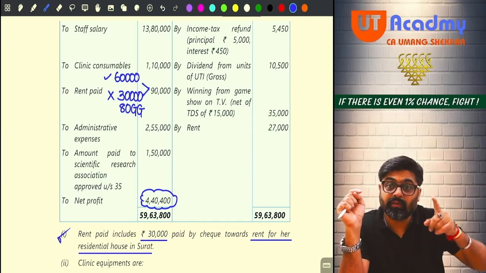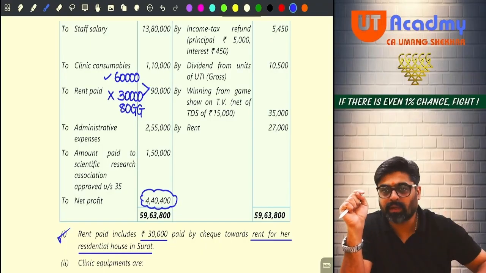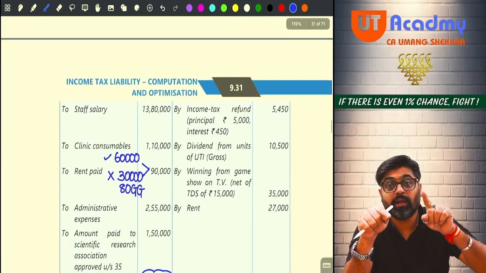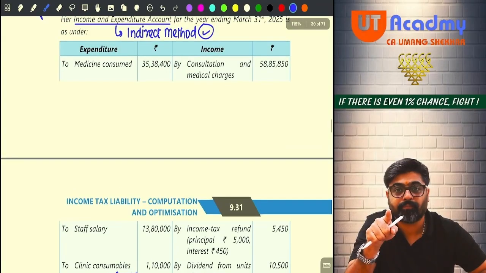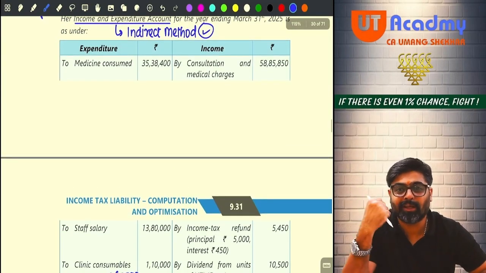Yes or no? Now if there is some clinic equipment which is sold, they will not give you the information over here. They will say clinic equipment sold, income is coming. On the income side they will record proceeds from sale of clinic equipments.